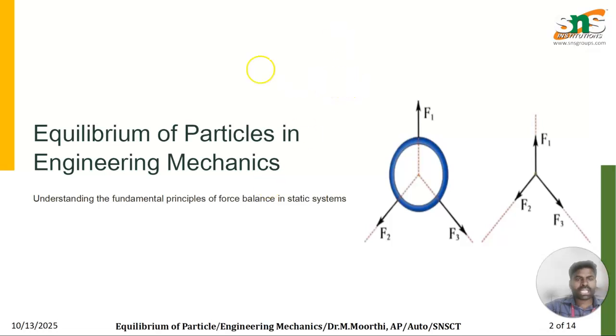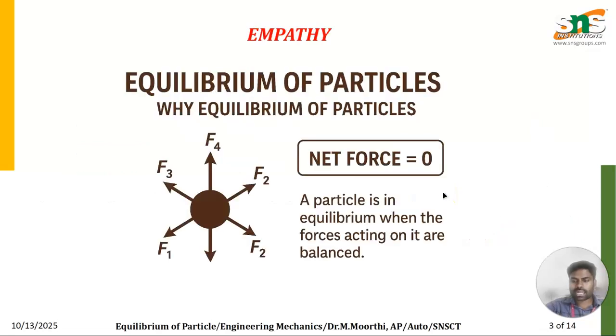So here is the equilibrium of particle in engineering mechanics. If we see here, there are different forces acting. By adding, or summation of the magnitude of these forces, it should give a constant value or 0. So why the equilibrium of particle? If you take any application, n number of forces are acting on the system.